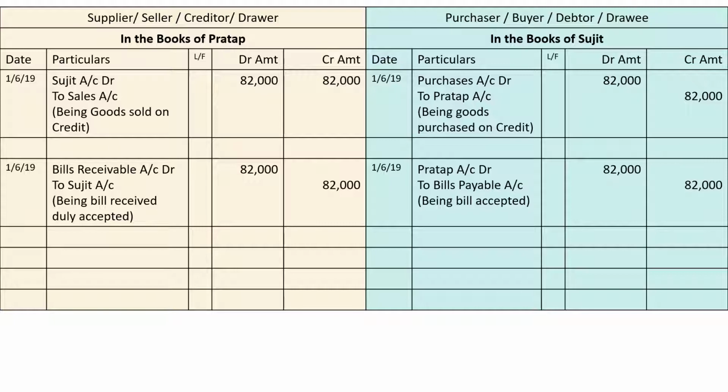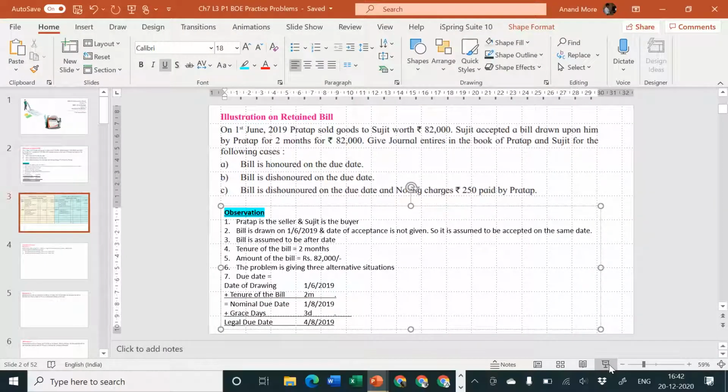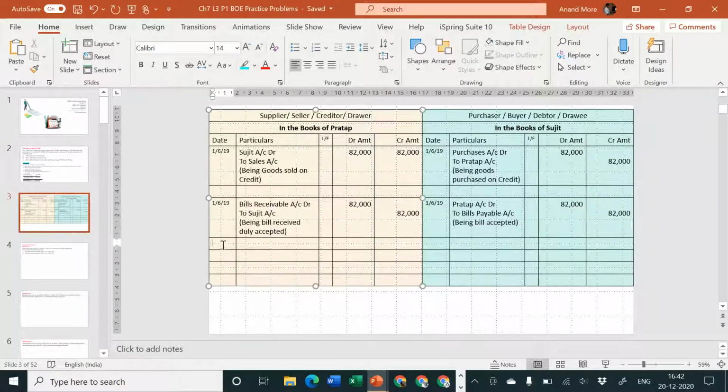But on 4th August, 3 different situations are told by the problem. So let me consider now what may happen on 4th of August, 2019. Sir, you have not left one line. Don't worry. I'm going to leave it. On 4th August 2019, I'm going to consider first of all situation A. What is the situation A? If it is honored. So situation A, I'm going to consider here if it is honored.